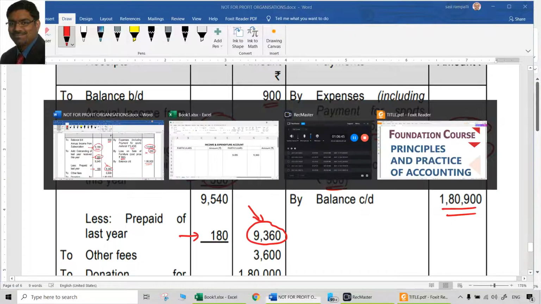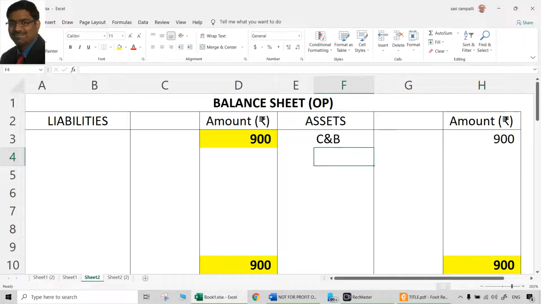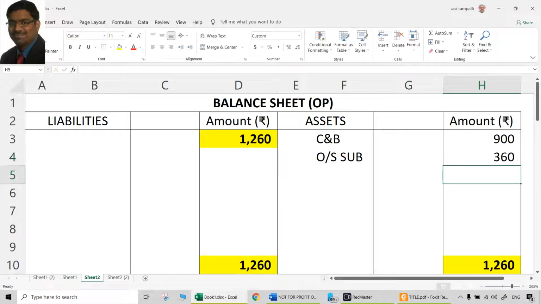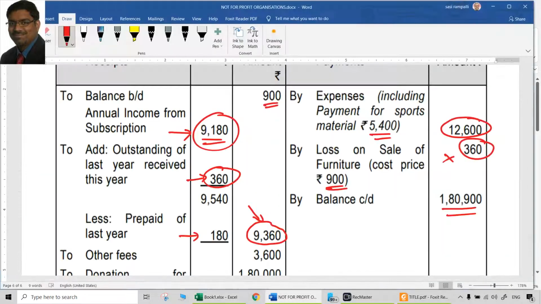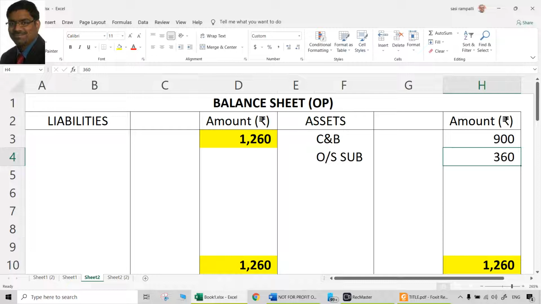Outstanding last year, received this year. So outstanding last year itself means those would have been assets. Outstanding subscriptions last year is 360. So this is which aspect? This is the credit aspect. Now we need to do a debit aspect. So debit aspect is what? That is to be reducing from this 9,360, which is 360. So here it is the credit aspect, here it is the debit aspect.